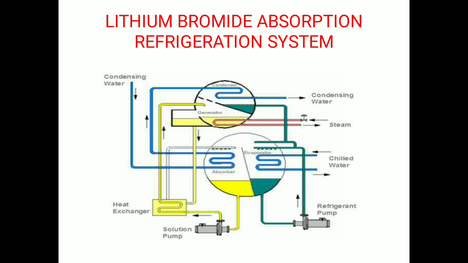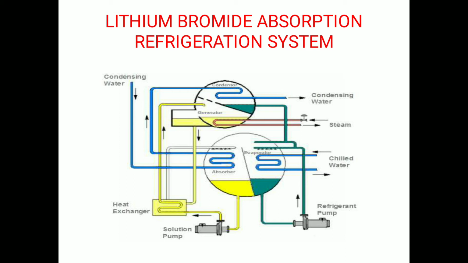The water for air conditioning coils or process requirements is chilled as it is pumped through the chilled water tubes in the evaporator, by giving up its heat to the refrigerant water sprayed over the tubes. Since the pressure inside the evaporator is maintained very low, the refrigerant water evaporates. The water vapor thus formed is absorbed by the strong lithium bromide solution sprayed in the absorber.